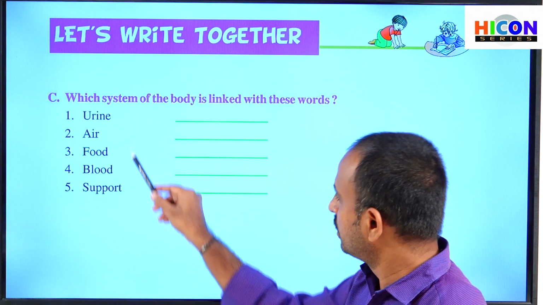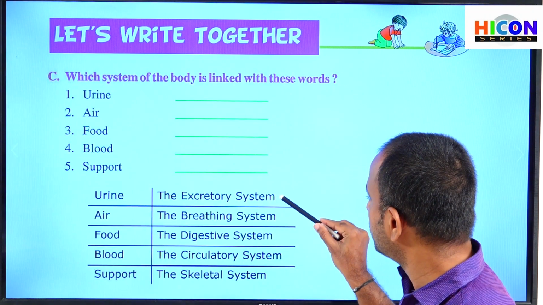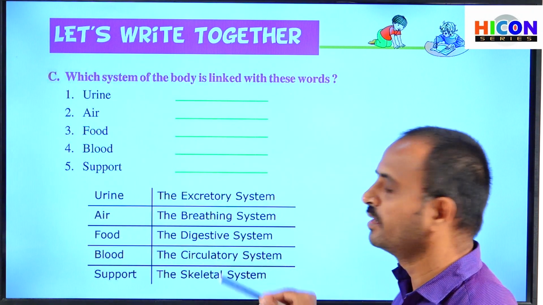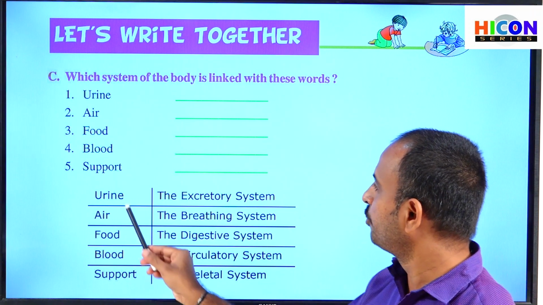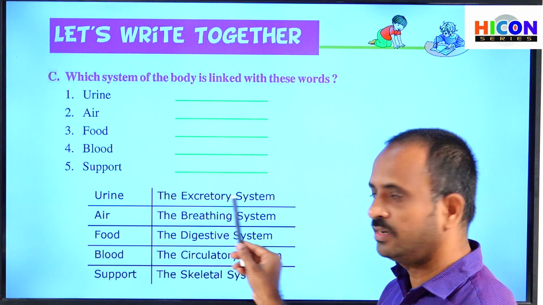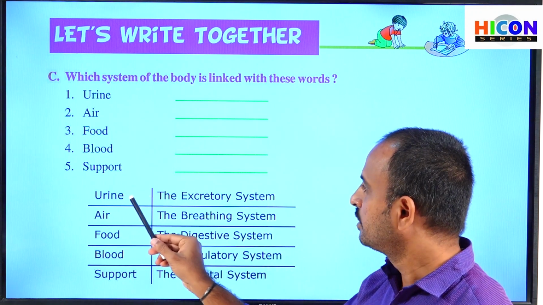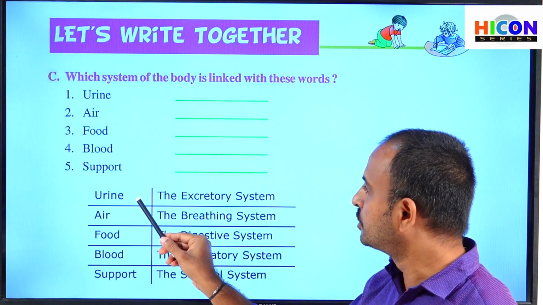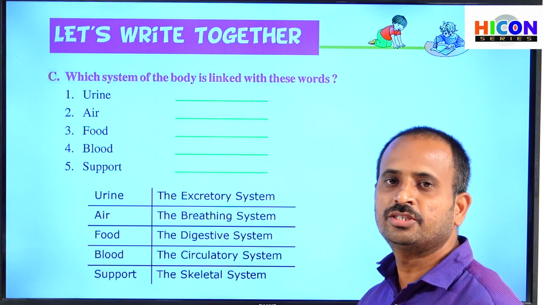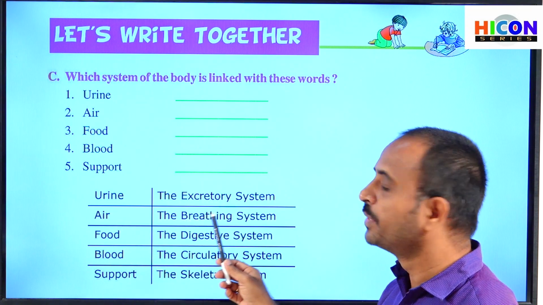So children, these are the words and these are the systems the words are related to. Urine is related to the excretory system, because urine is a waste material and it should be sent out by the excretory system. Air is related to the breathing system.